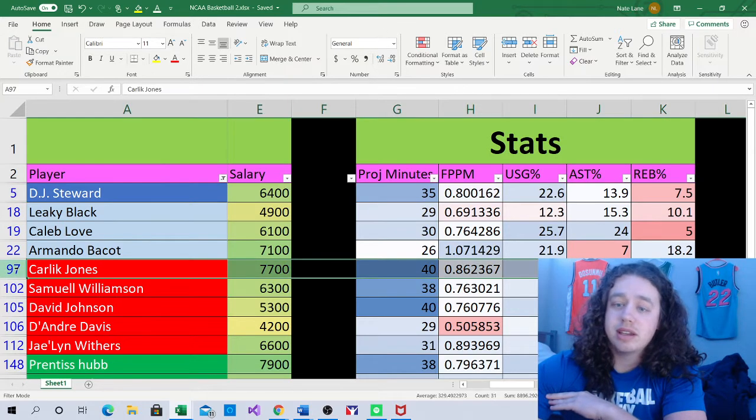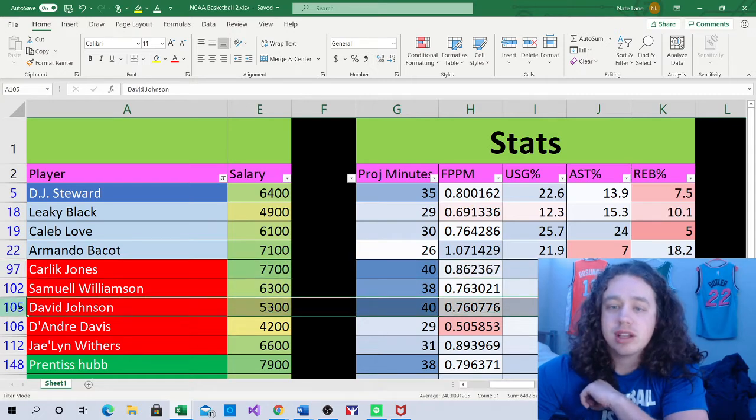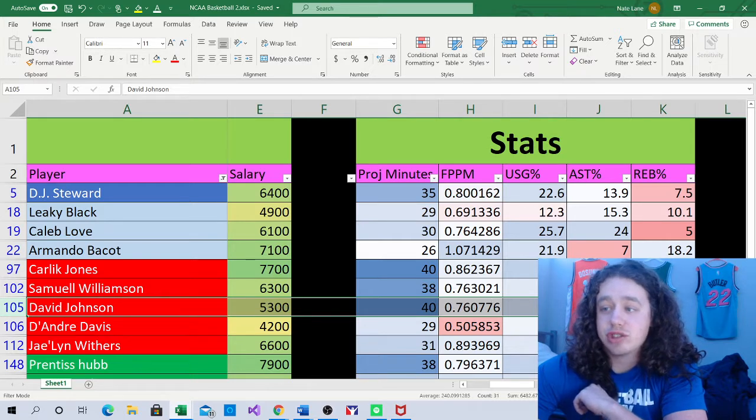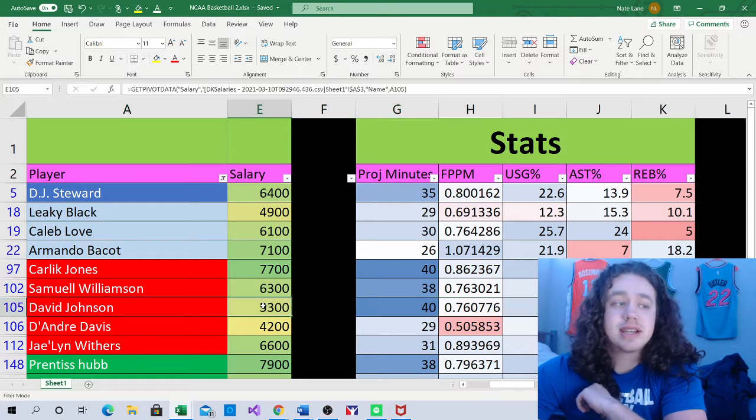And then honestly, man, on the Louisville side, I like everybody on this team a lot, but I really like Carlik Jones here. He's going to play a ton of minutes. I mean, I gave him 40 today. Him and David Johnson both. They've just been their two best players all year long. They're going to play monster minutes in this game. And they're going to have both high usage rate, high assist rate. And David Johnson's too cheap at $5,300. I don't understand his price tag. He's way too cheap in a pace-up spot game here.